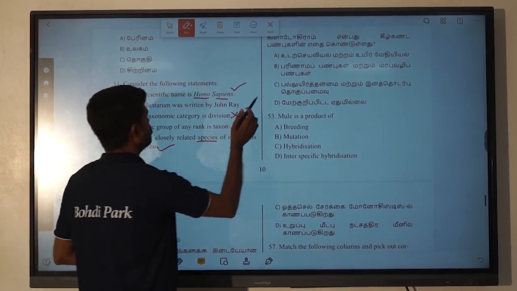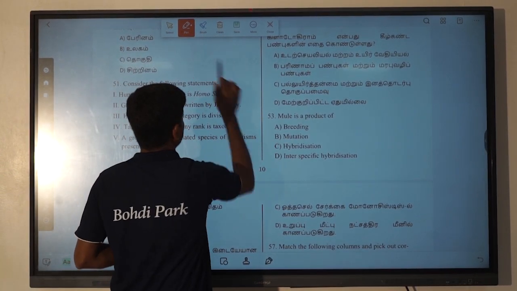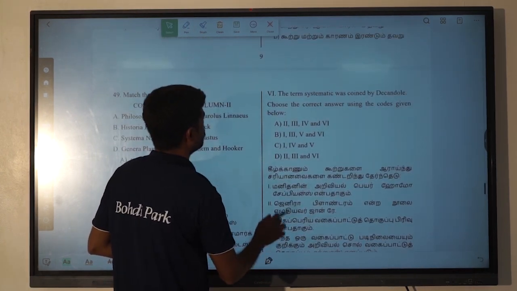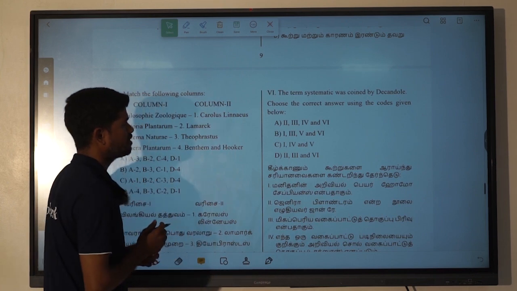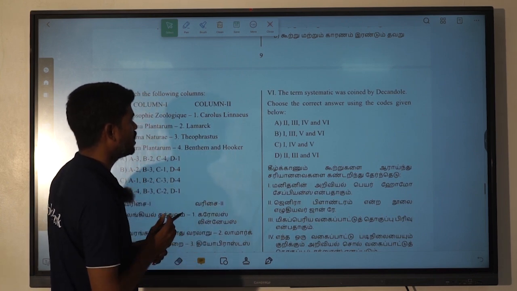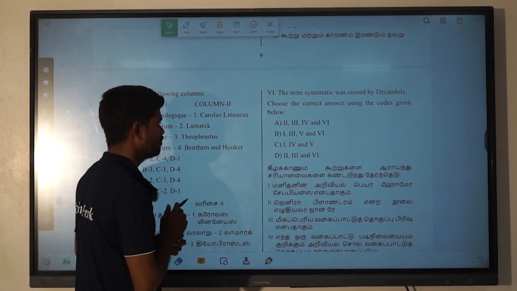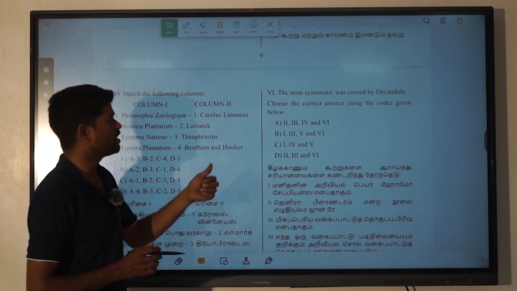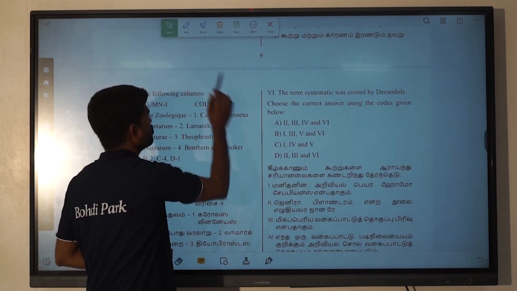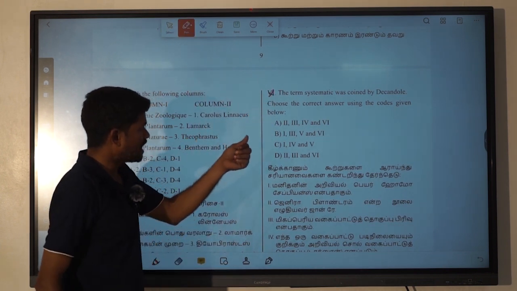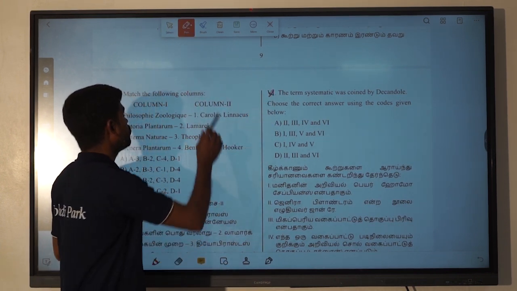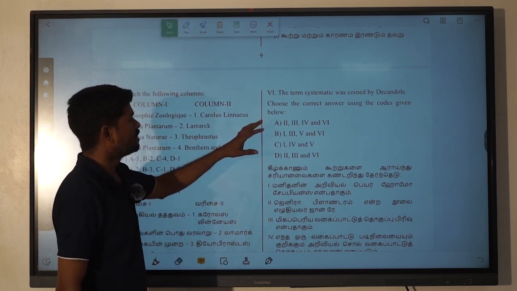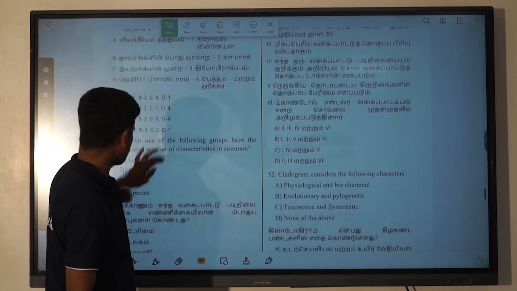So next, the sixth one is that the term systematics was coined by Neet. Is it? It is going to be wrong, because we have that idea. Systematics was provided by Carolus Linnaeus. So the sixth one is going to be wrong, right? Choose the correct answer using the options given below, right?